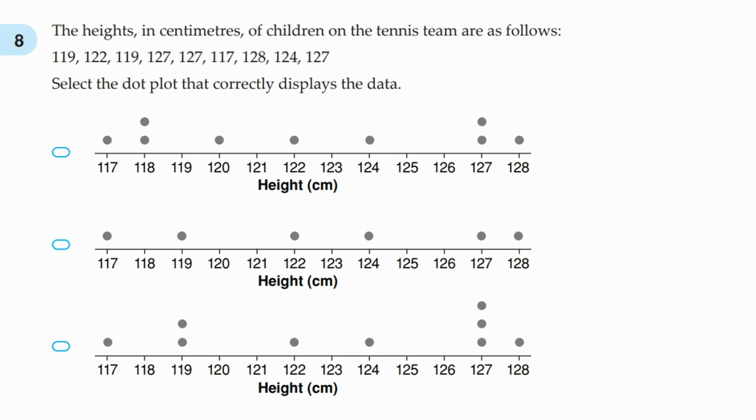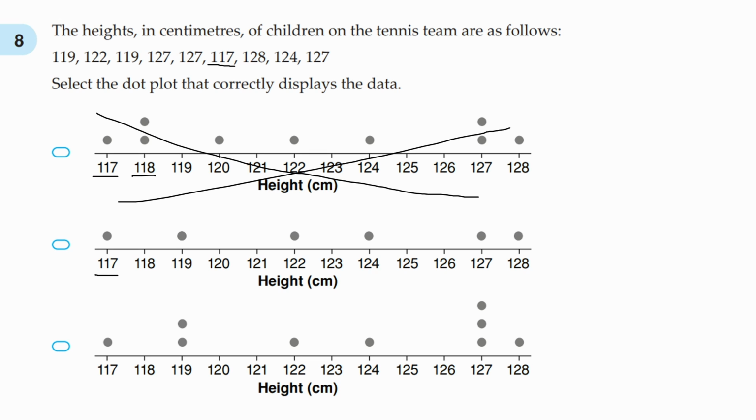Question number 8. The heights in centimeters of children who play on the tennis team are as follows. I'm going to read these numbers, but you can read them. Select the dot plot that correctly displays the data. Let's look at our options and see if they're correct. First, this one has 117 with 1 person, which is correct. Then they have 118 with 2 people, which is incorrect because there's no 118s. So we know it can't be this option. Let's look at the next one.